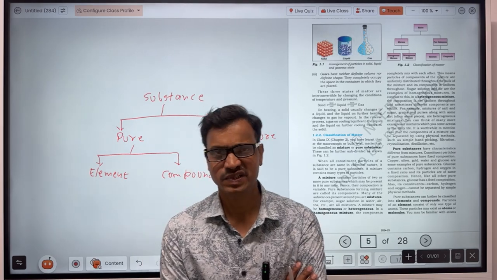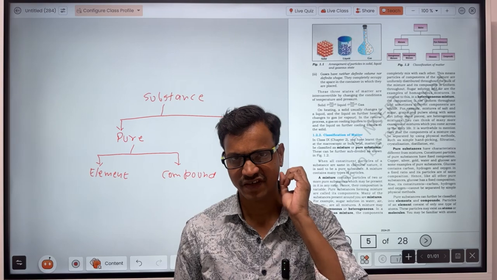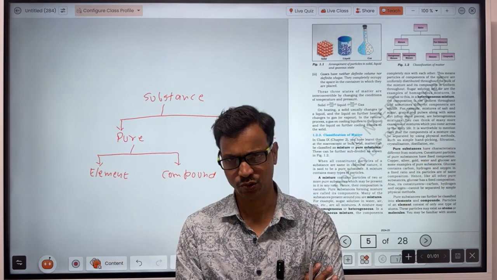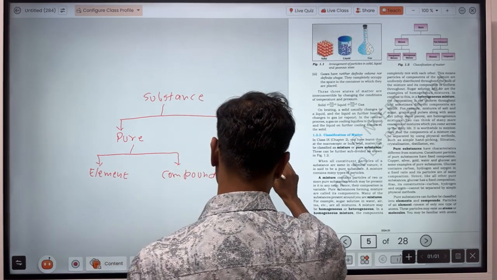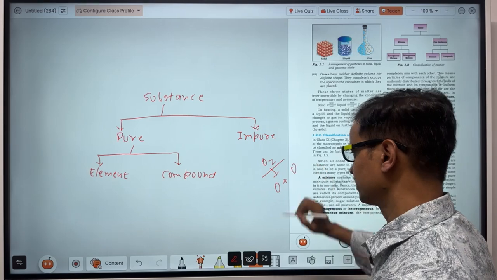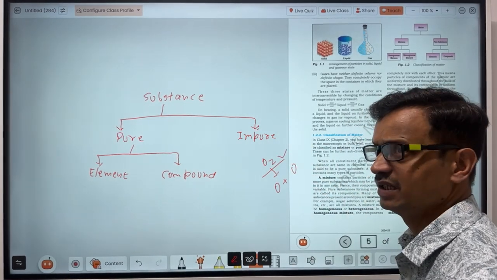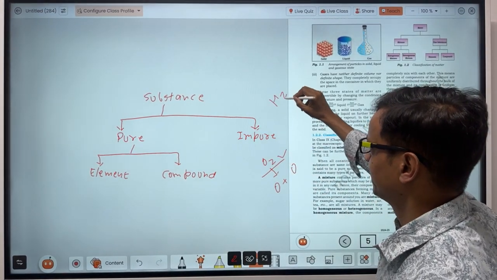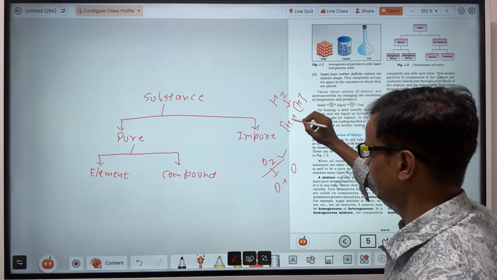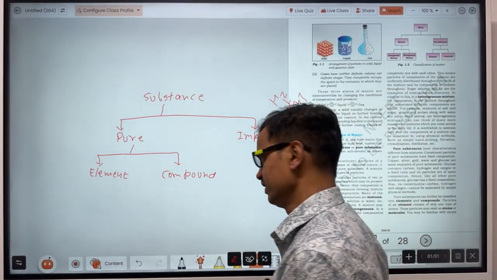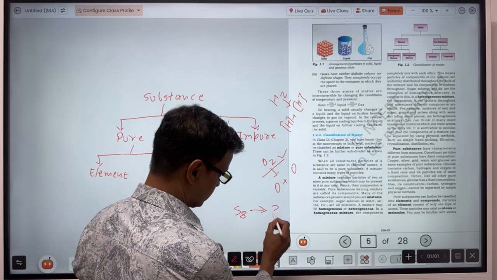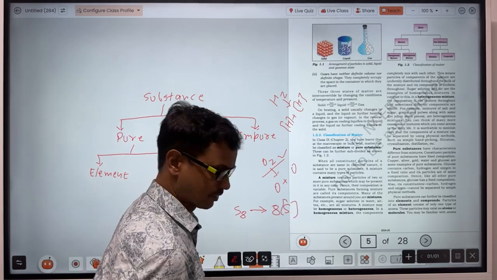When you divide O2, you get an oxygen atom and an oxygen atom, so oxygen is an element. Same as hydrogen: when you divide hydrogen, you get atoms of hydrogen. In the same way, when you divide sulfur, S8, you get 8 atoms of sulfur. So that is an element.